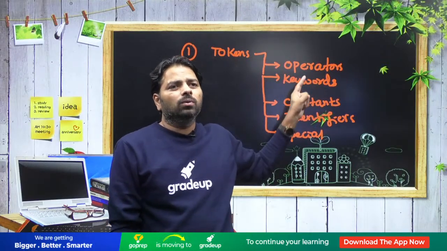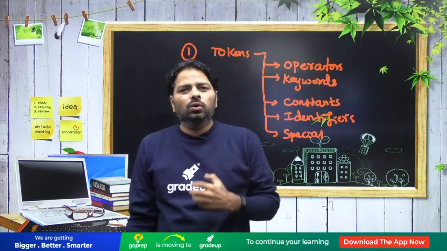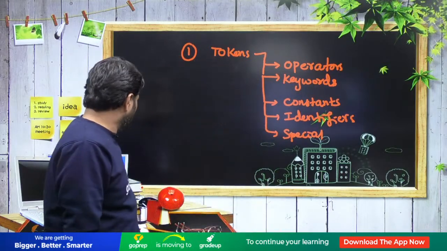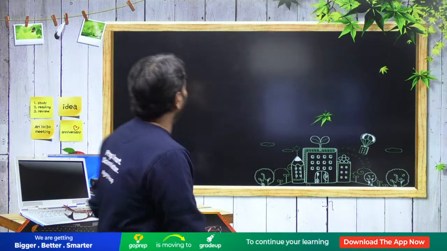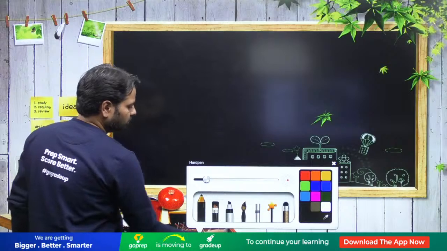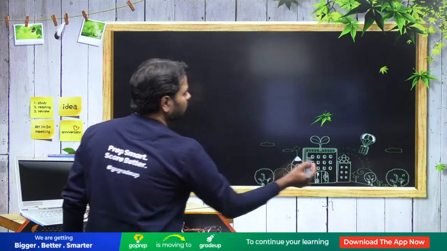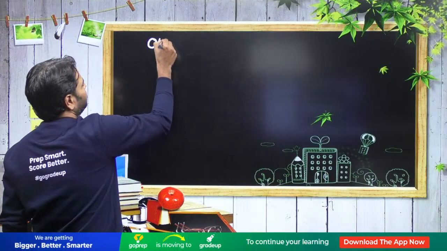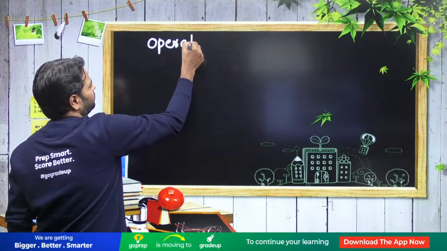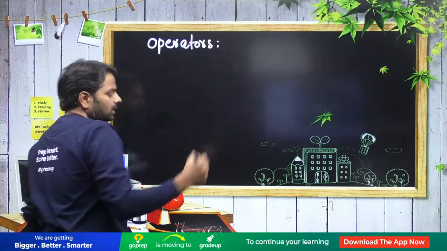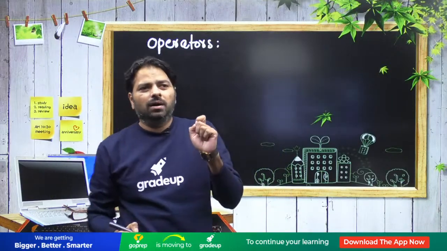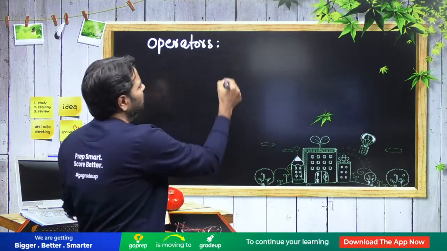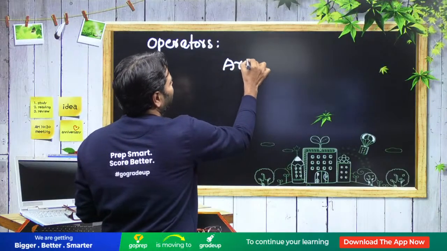So I'm going to help you with operators. How do you learn them basically? First, I'm going to help you with operators. In these operators, if I see the previous year GATE questions, we have arithmetic operators that everybody can answer well.